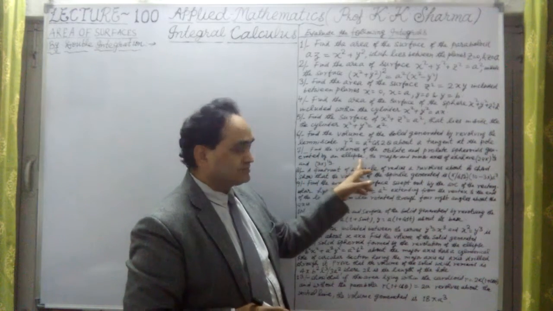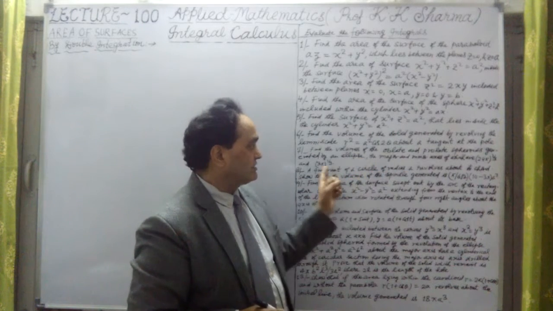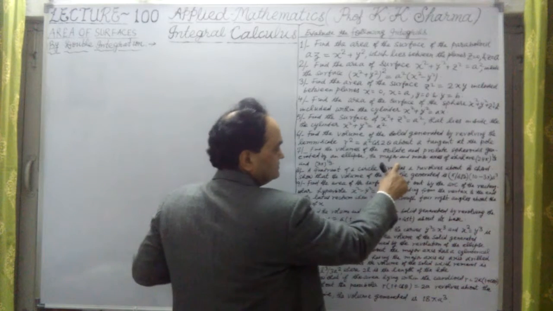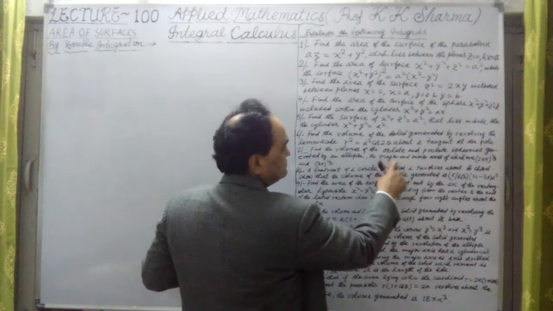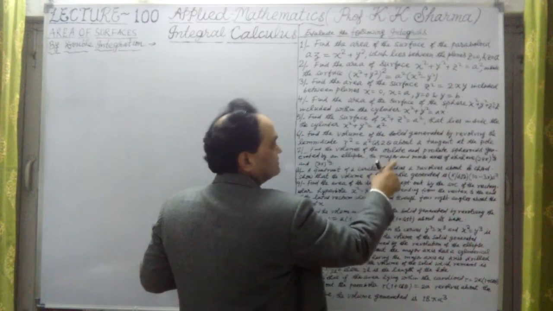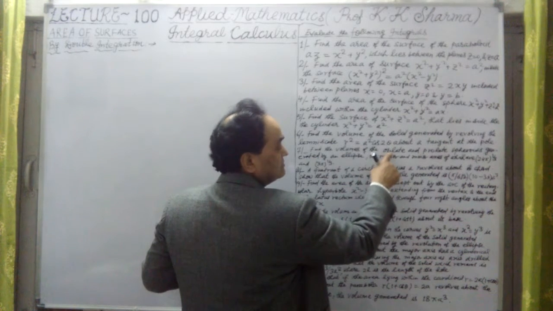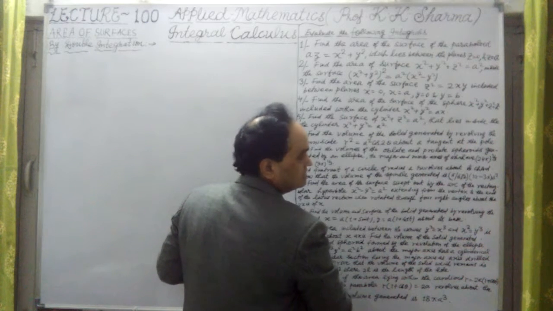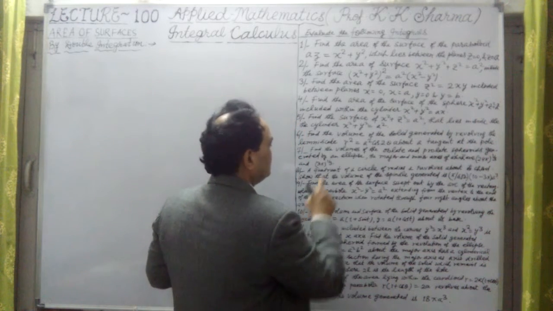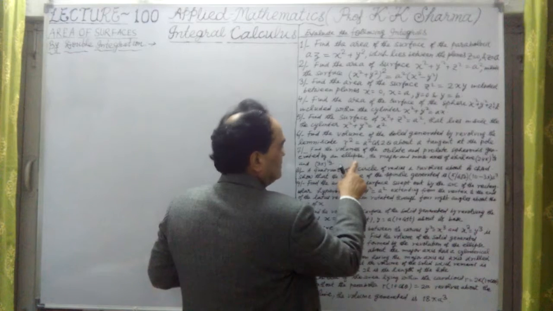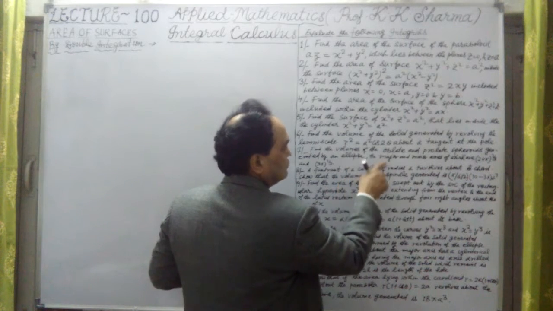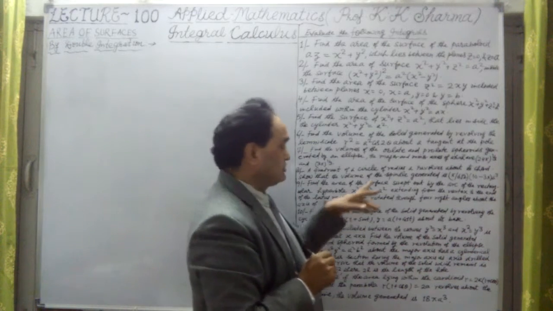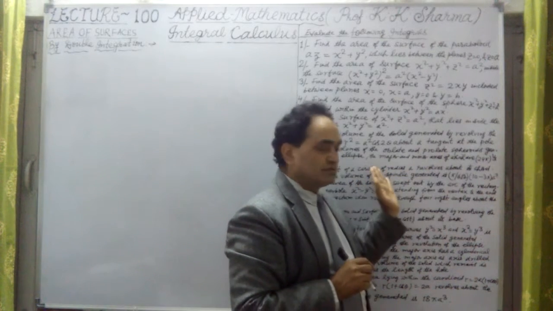The volumes of the oblate and prolate spheroids generated by an ellipse revolving about the major and minor axes are to be found, whose lengths are given.